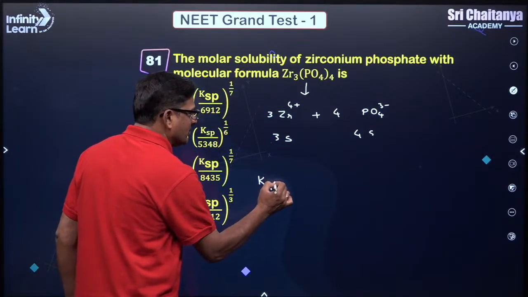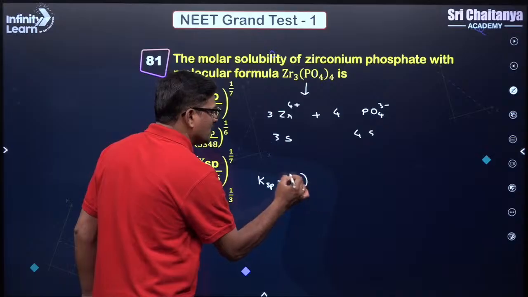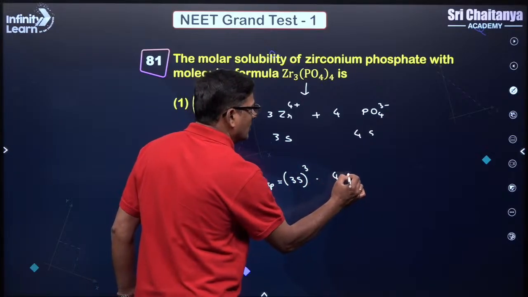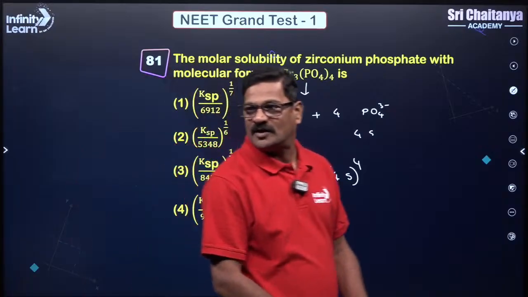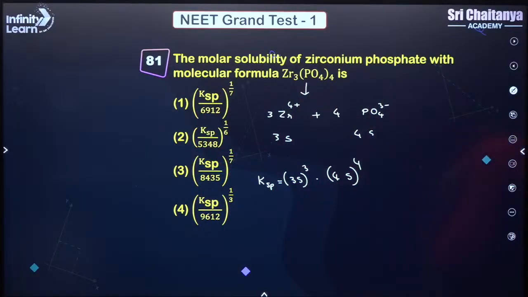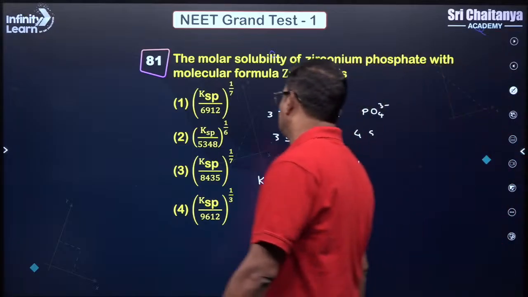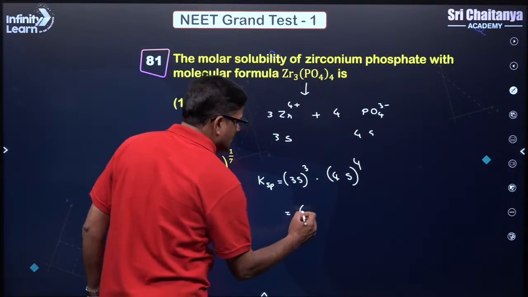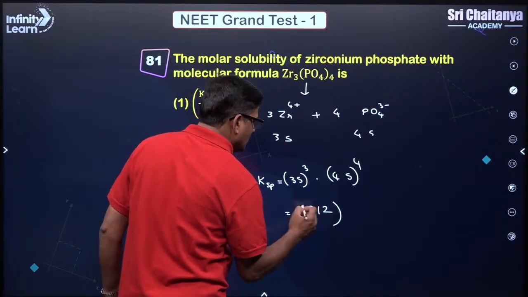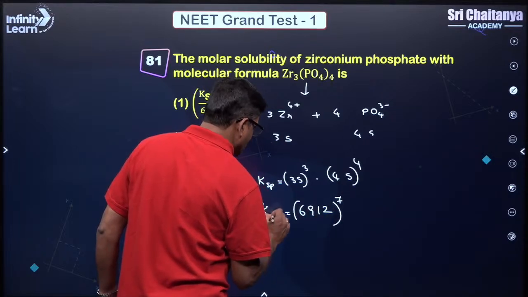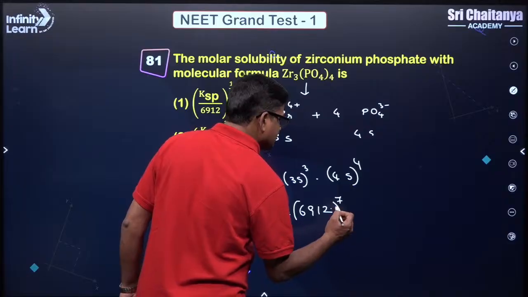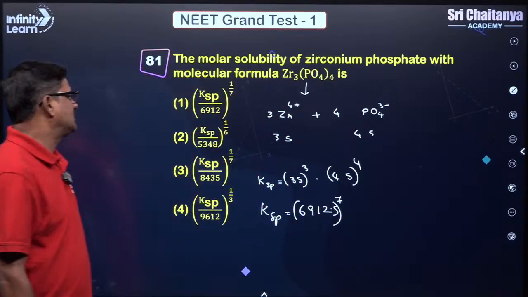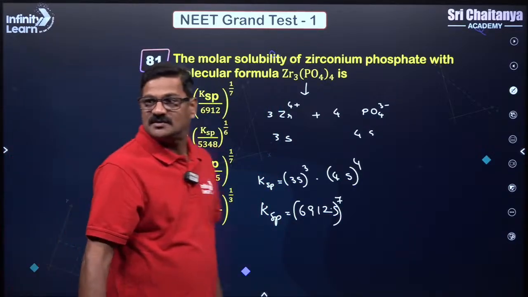Ksp is going to be (3S) cube into (4S) to the power 4. So you are going to get 6912 S to the power 7 as Ksp. Okay, S is going to be this much. Got it?